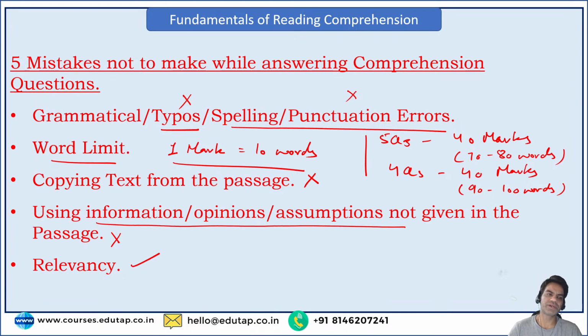Like for example, let's say there is a question, what are the pros and cons of digital currency? Let's say the passage was based on Bitcoin and digital currency and all that, right? How blockchains are formed and how they're dynamic, and they are not really based on any currency form. So let's say the passage discussed some pros and some cons of digital currency, and there was a question, what are the pros and cons of digital currency?